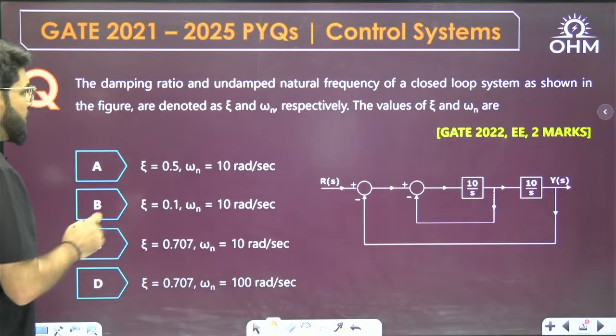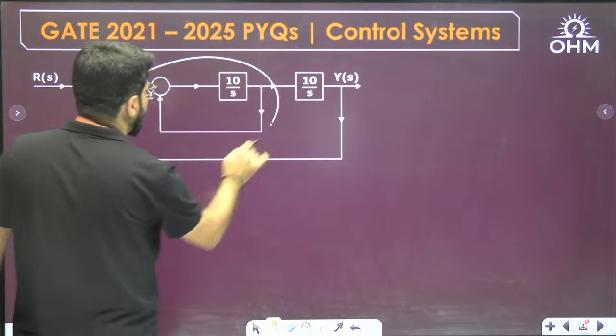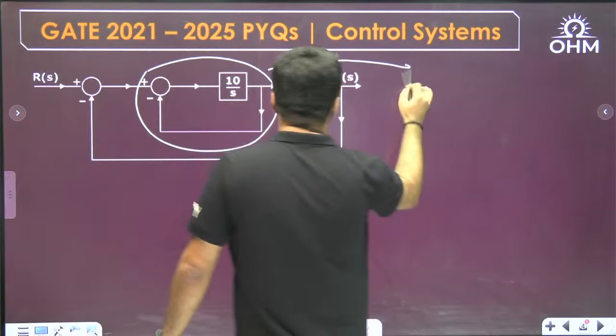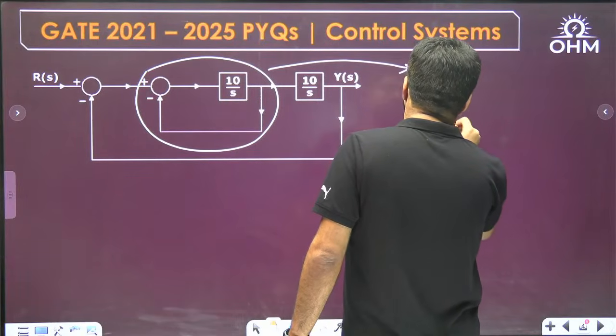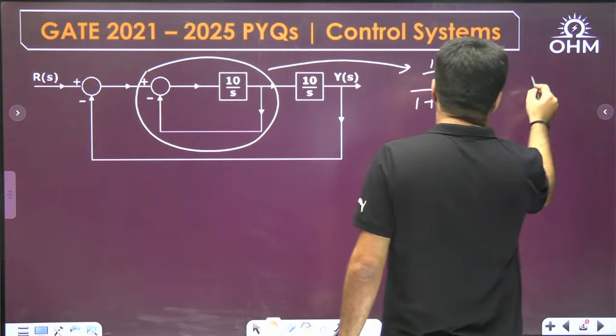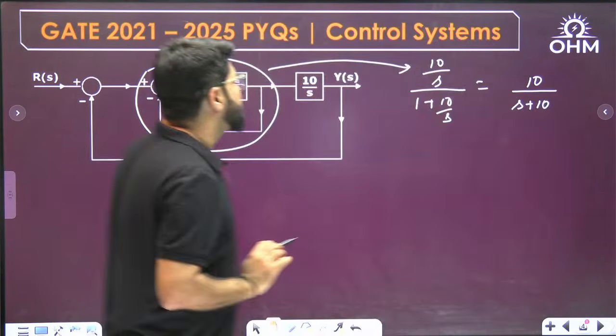So let's see this. It's a very simple question. You just have to get the characteristic equation. For that there is some inner loop. Let me first solve the inner loop. What is the gain of the inner loop? G upon 1 plus GH, H unity feedback. Simplifying this, multiplying by S, you get 10 divided by S plus 10.